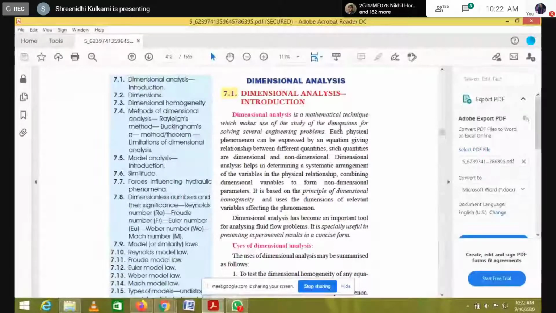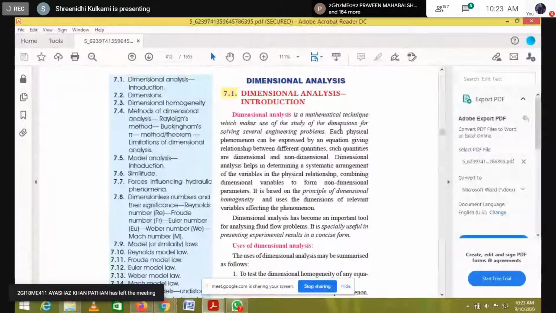It depends on the speed, the diameter of the rotor, the discharge of the fluid, the density of the fluid, the viscosity of the fluid, and some other parameters. So here we can see we have n number of variables. By using dimension analysis, we convert those dimensions to dimensionless numbers, so we call it dimensional analysis.